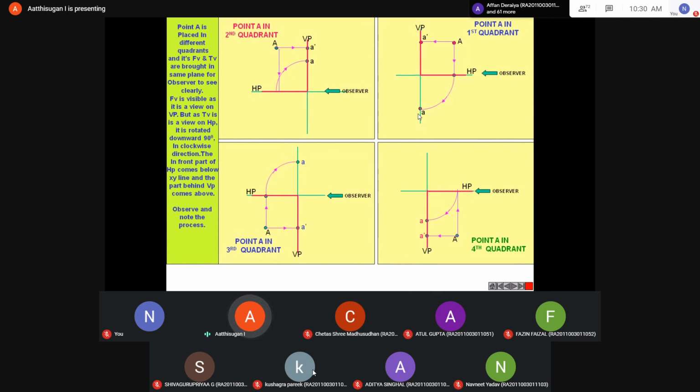This is also the same concept. Some objects will be given above HP or below HP, in front of VP or behind it. You have to mark the object clearly, that means the front view and top view, all clearly. That is projection. Any doubt in understanding this projection? No, sir.